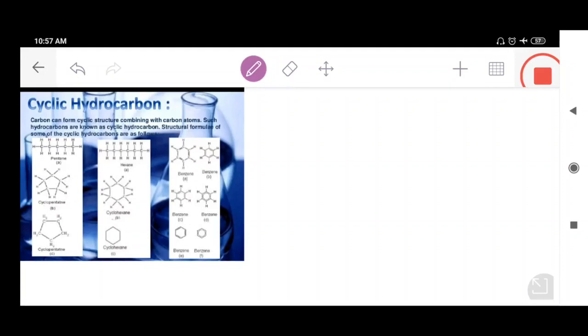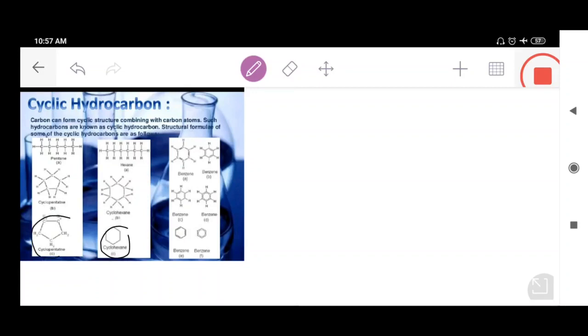In addition to the straight chain and branched chain hydrocarbons, there are some other hydrocarbons in which the carbon atoms are arranged in the form of a ring. For example, this is ring formation.